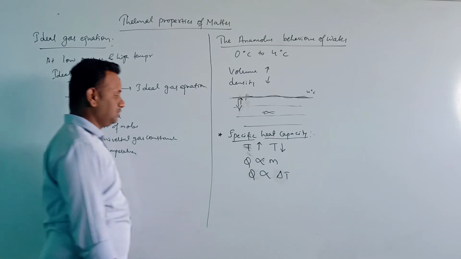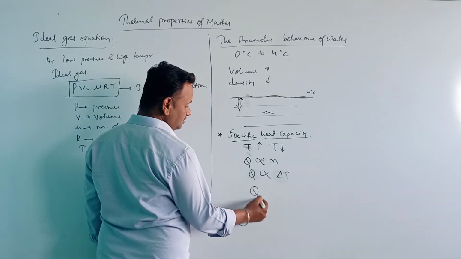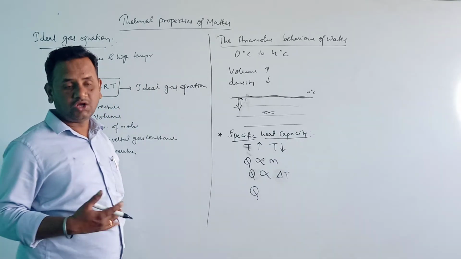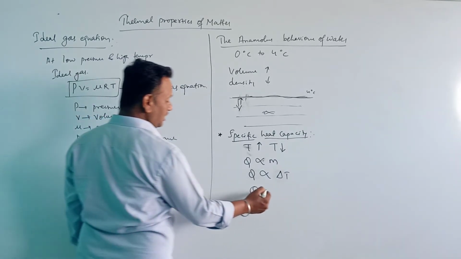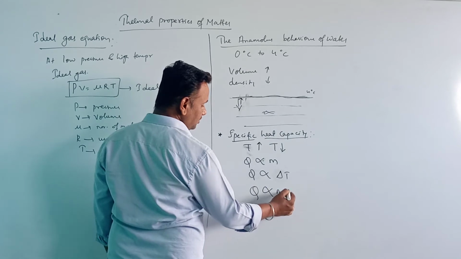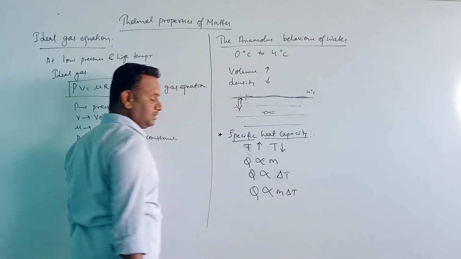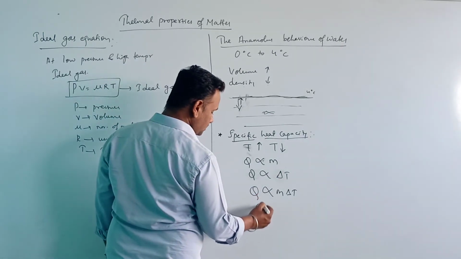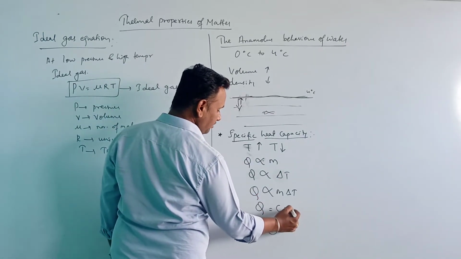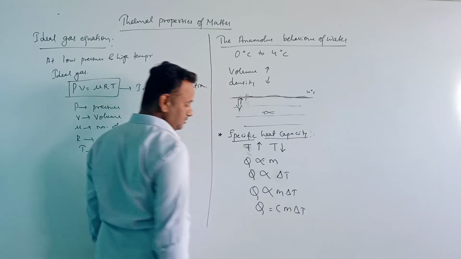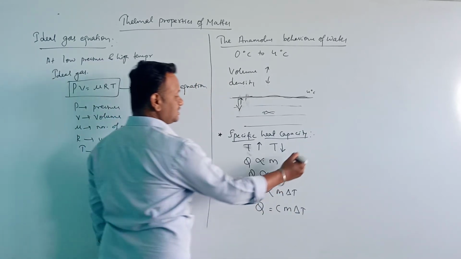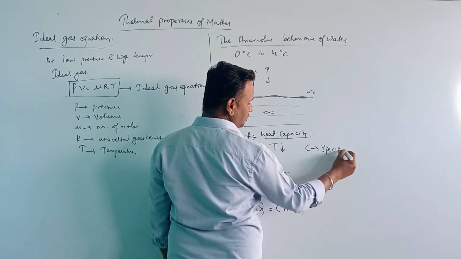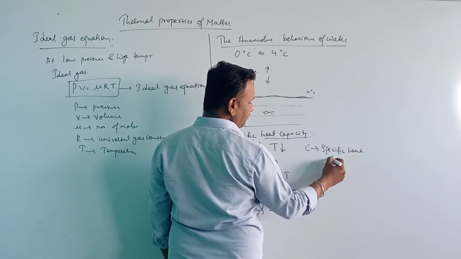So Q, the amount of heat, is directly proportional to mass and its change in temperature. If I remove this proportionality constant, then Q is equal to C m delta T, where C is called specific heat capacity.